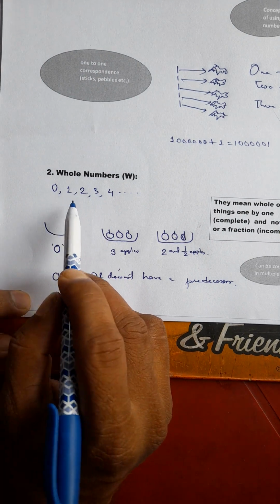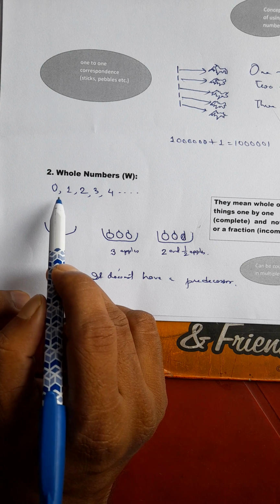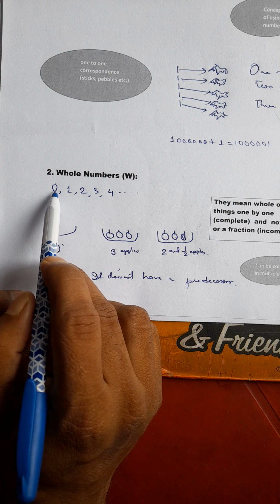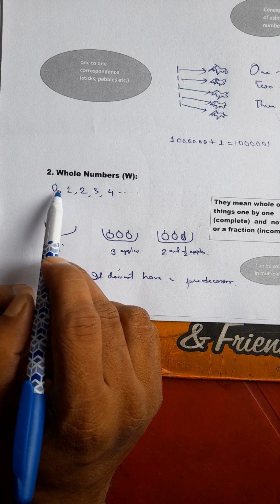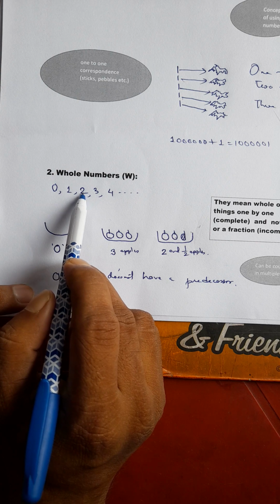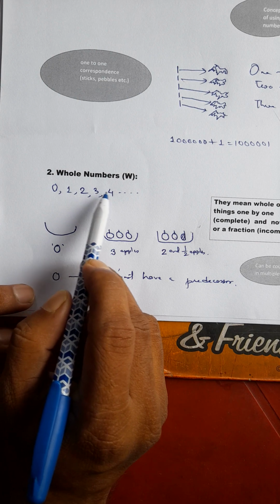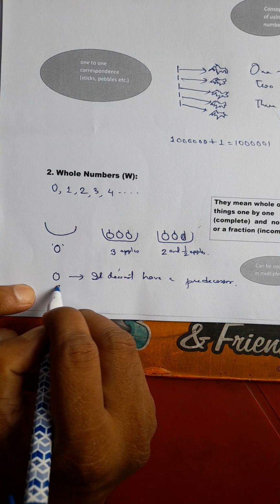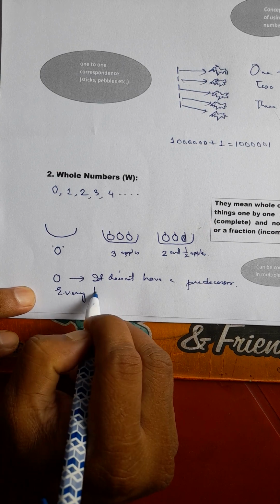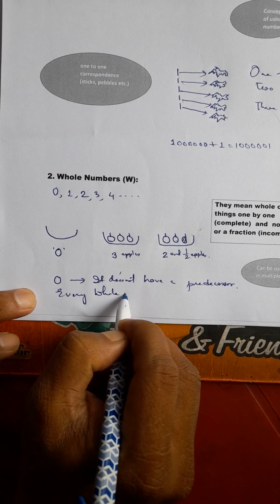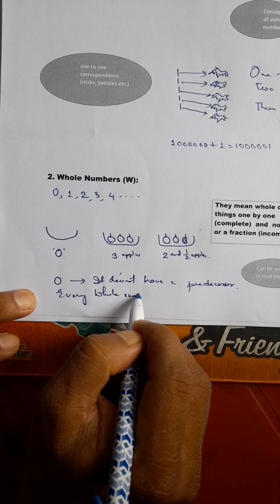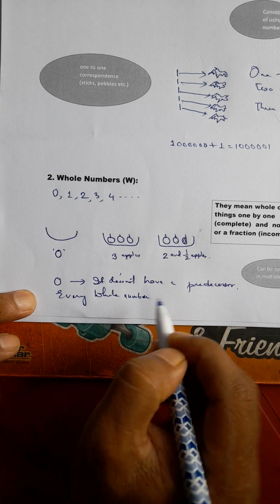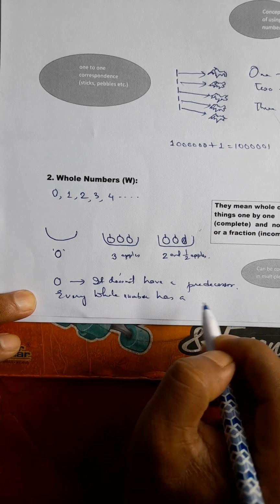Similarly, every whole number has a successor. For example, 0 has a successor 1, 1 has a successor 2, 2 has a successor 3, 3 has a successor 4, and so on. So every whole number has a successor.